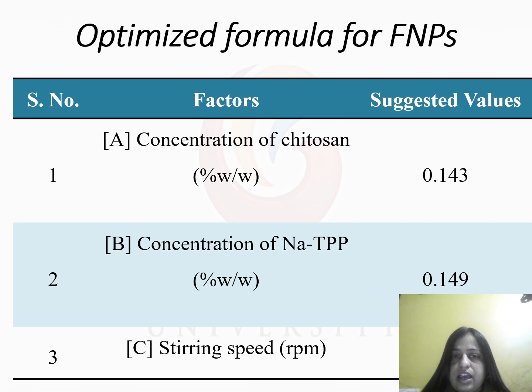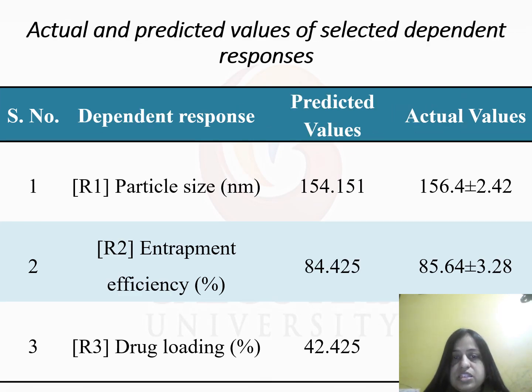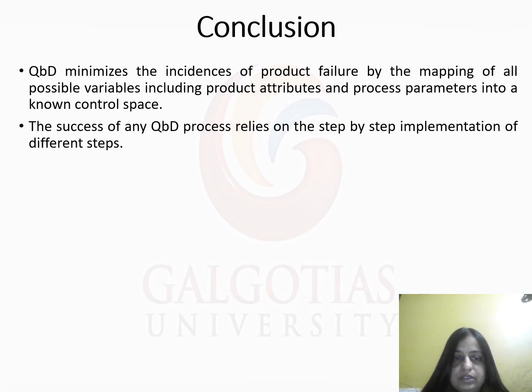The optimal formula for the nanoparticles is concentration of chitosan, concentration of TPP, and stirring speed. If taken as 0.143, 0.149, and stirring speed approximately 700, then this is the optimized formula which we have got from the factorial design or experimental design. The predicted value for particle size is 154.151, entrapment efficiency 84.425, and drug loading 42%. The actual values are 156.4 and 85.64, which we got after adopting this quality by design approach.